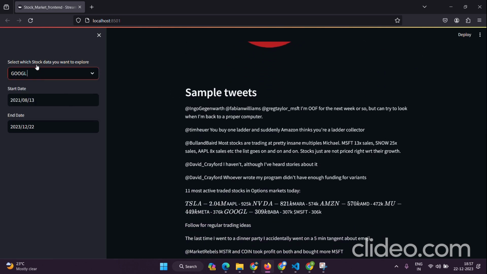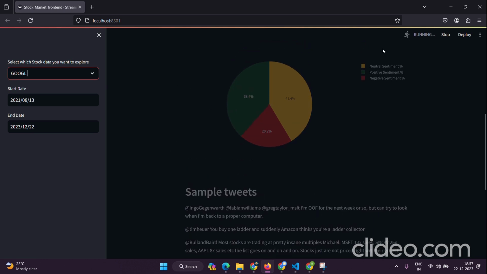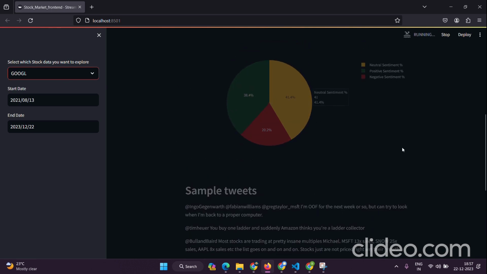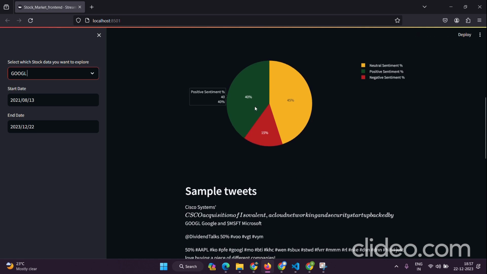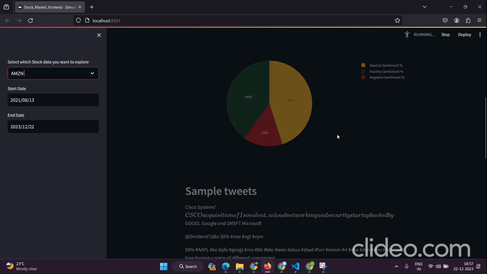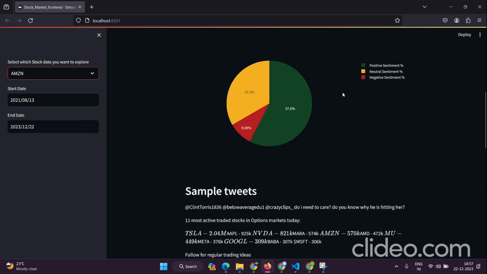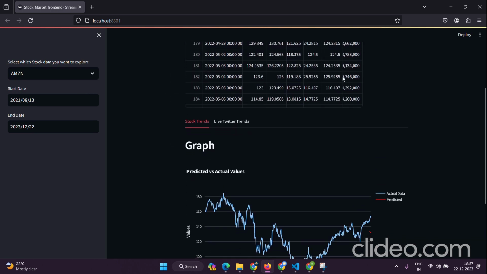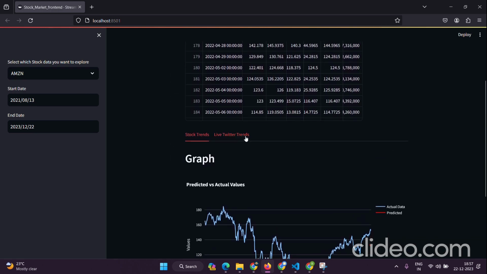You can select multiple companies, and yes, it's running. For Google, let's see the updated values: 40 percent is the positive sentiment and 45 percent is the neutral sentiment. And for Amazon, for some reason, 57 percent of the tweets have positive sentiment, 33 percent of tweets have neutral sentiment, and only 9 to 10 percent of tweets have negative sentiment. So this is the interactive dashboard which we have created for our project.